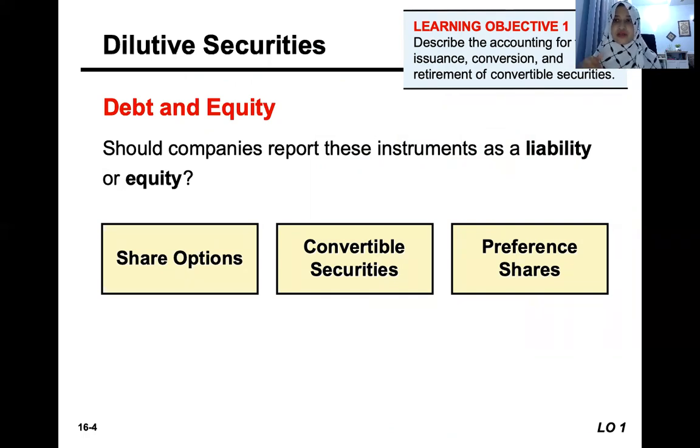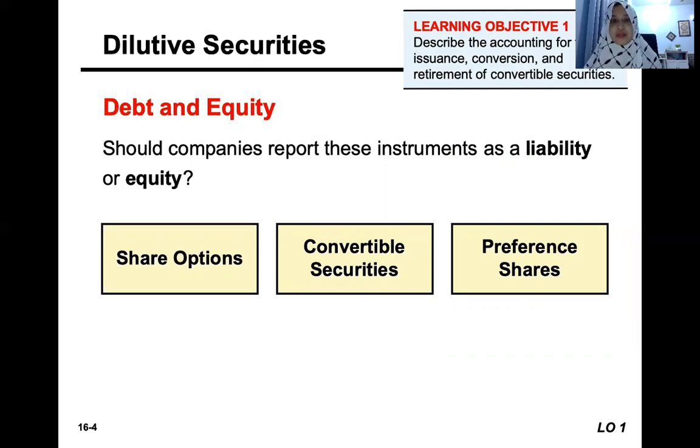Dilute means reduce. So certain debt instruments have the possibility to be converted into equity later on. That's what we call convertible securities.